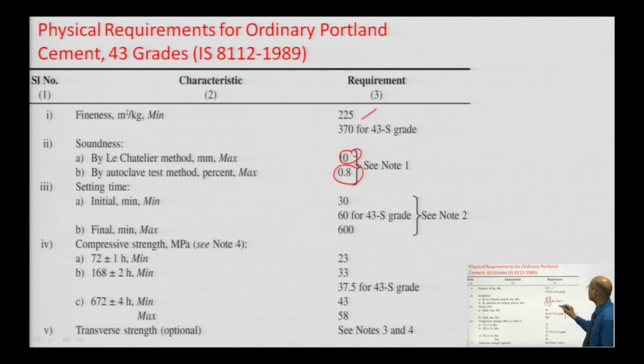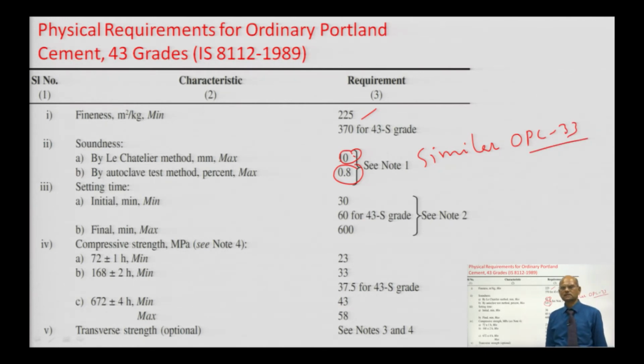This is similar to OPC 33 grade. If the grade is not given, you can understand this is 33 grade cement only.